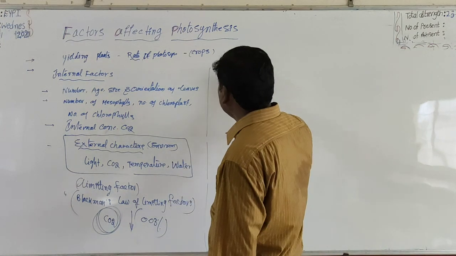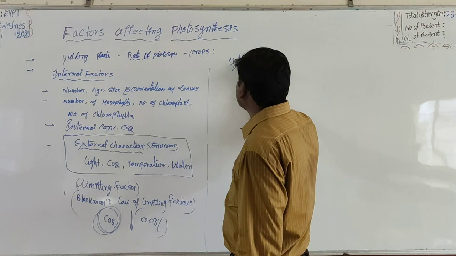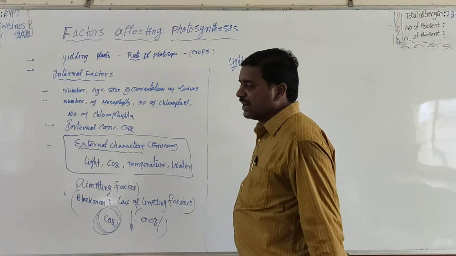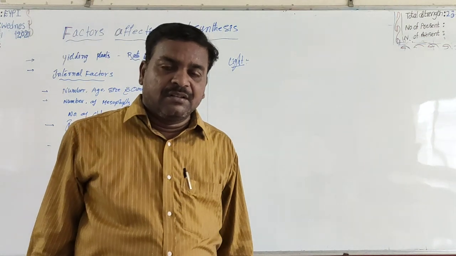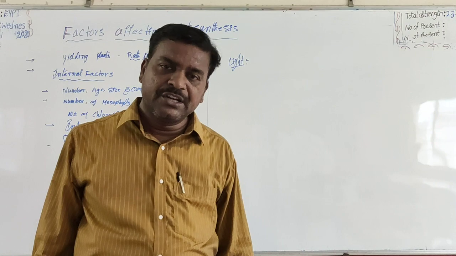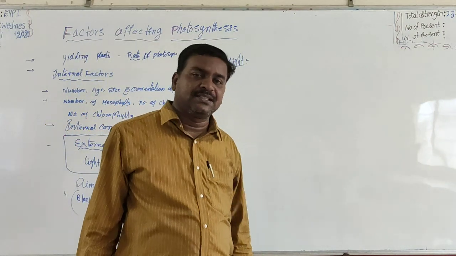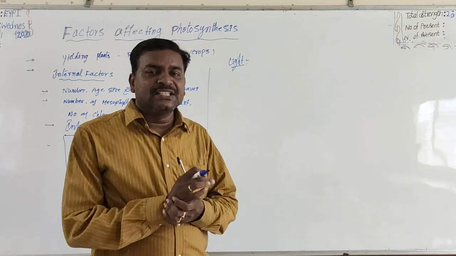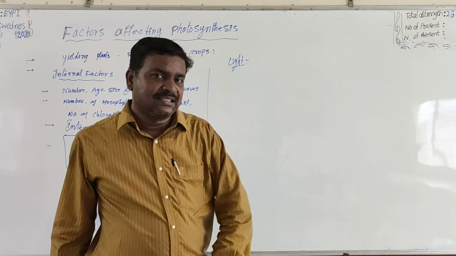First, coming to the influence of light on photosynthesis. Light is consumed in the photosynthetic process to reduce CO2 into carbohydrates. Light is consumed in the light phase. Light influences the rate of photosynthesis in three ways.